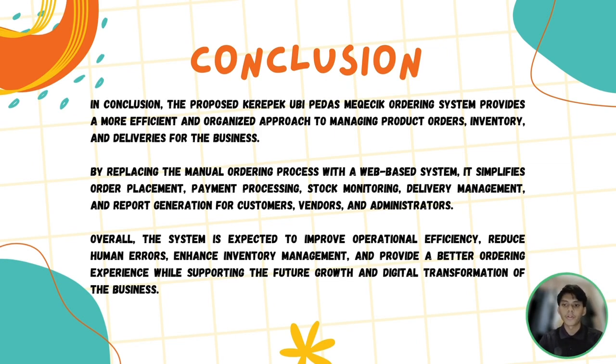Thank you. In conclusion, the proposed Kerepek Ubi Pedas Meqecik ordering system provides a more efficient and organized approach to managing product orders, inventories, and deliveries for the business. By replacing the manual ordering process with a web-based system, it simplifies order placement, payment processing, stock monitoring, delivery management, and report generation for customers, vendors, and administrators.